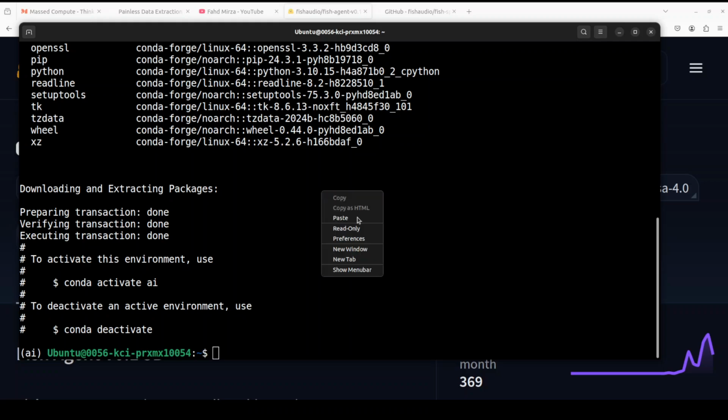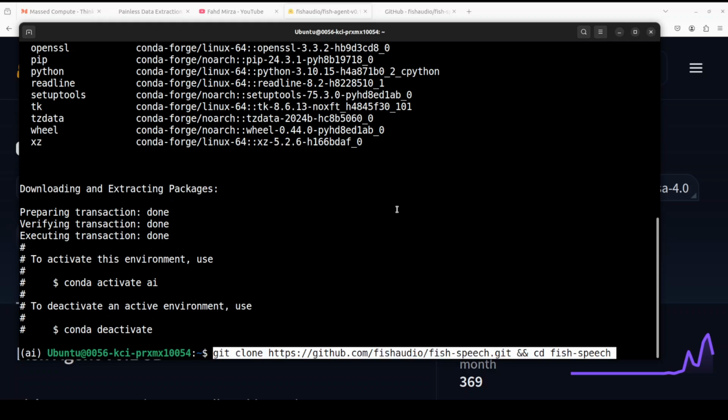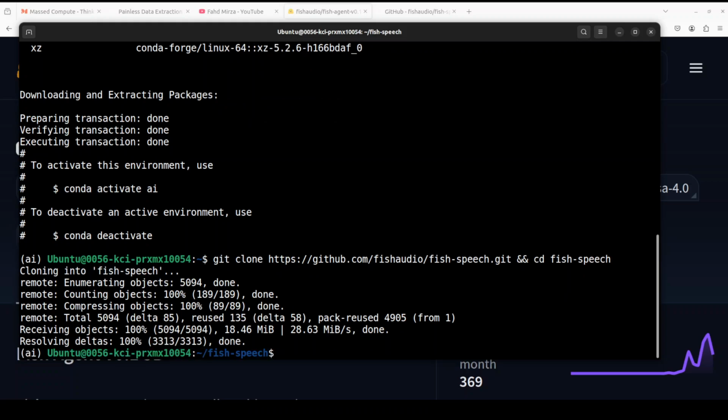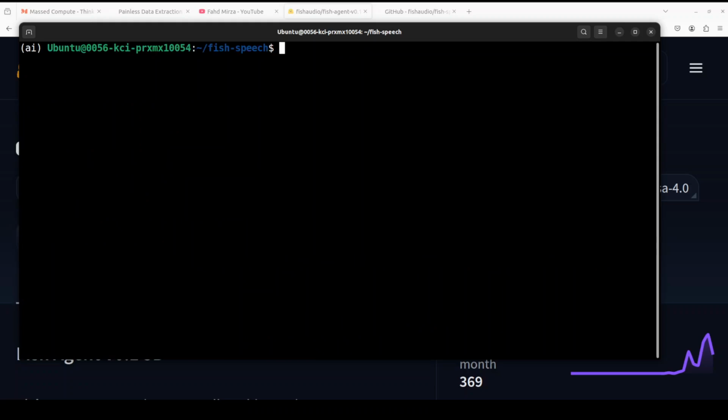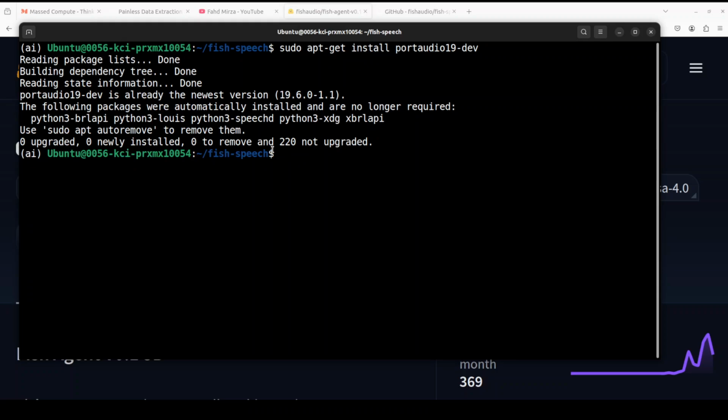Environment is created. Let me now quickly git clone the repo of Fish Speech and I will drop the link to it in the video's description, which you can check out. This is needed in order to get this installed. We also need the audio library, which is PortAudio 19. I believe I already have it, but if you don't, please make sure to run this.